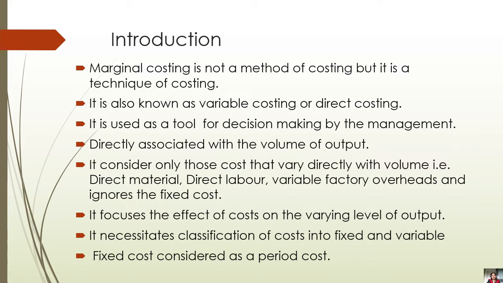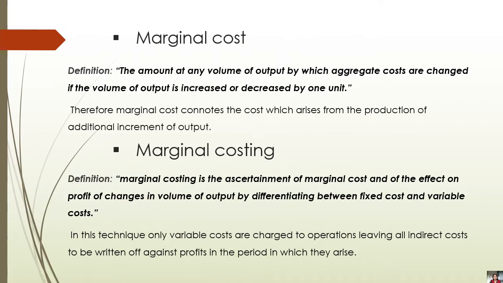Now let us understand the other things one by one. We first have to understand the meaning of marginal cost. The definition says: the amount at any volume of output by which aggregate costs are changed if the volume of output is increased or decreased by 1 unit.